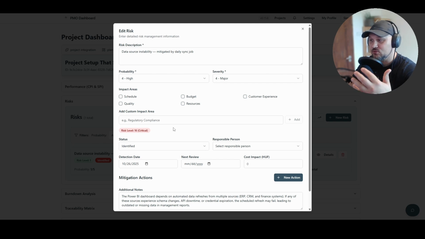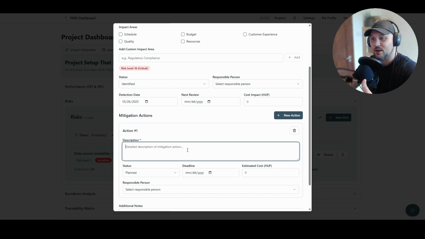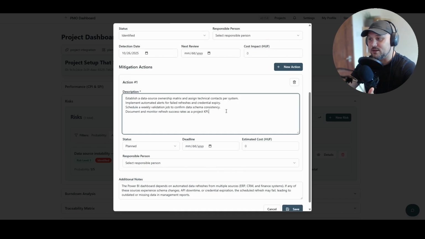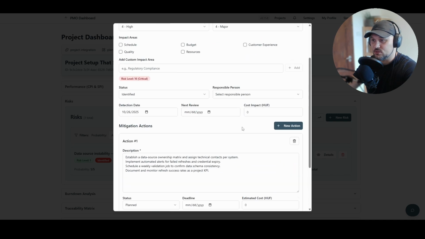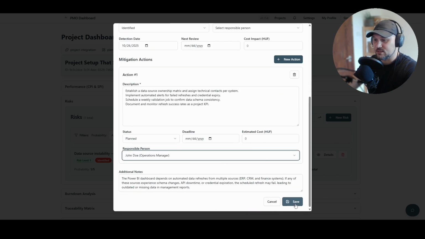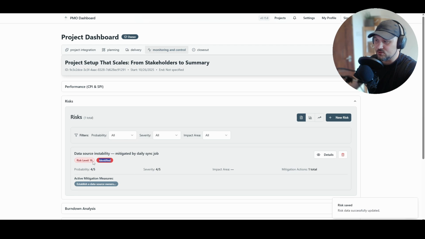So we need to create a mitigation action. So we need to prepare our project organization for these events. What if it is going to happen? And create a plan to set it into motion. And we have to identify the accountable person. We can give additional notes, but basically our first risk is identified. So we are going to see this is identified and risk level is 16, and we have a mitigation action for it. It is good enough at this point.